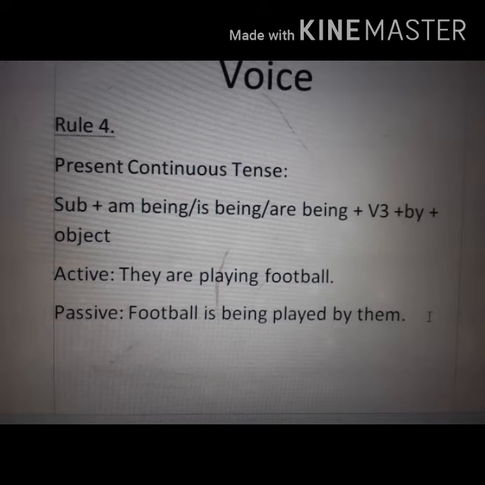Then V3 past participle form of verb, then by and then object. Example, they are playing football. Passive, football is being played by them.